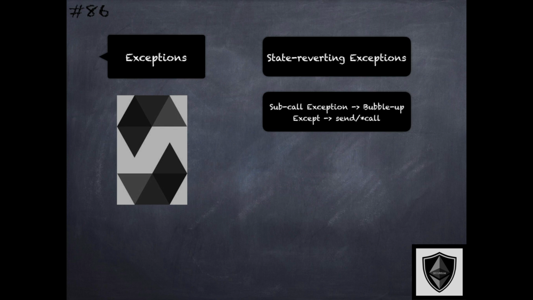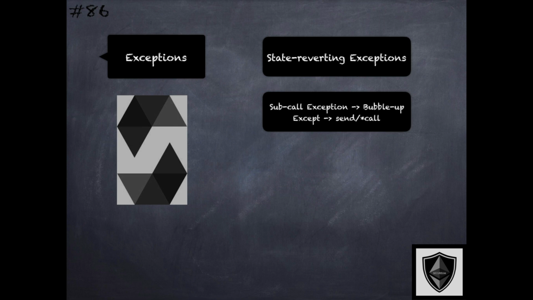So when exceptions happen within subcalls in that call hierarchy during runtime, they bubble up. What this means is that exceptions are rethrown at the higher level calls automatically. There are some exceptions to this rule. There are some differences here in the context of the send primitive and the low-level function calls, the call, delegate call, and static call, which we talked about earlier.